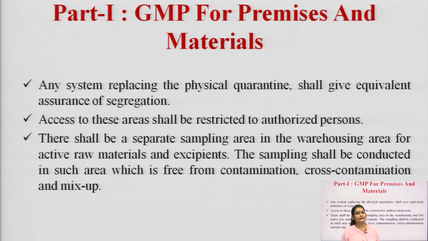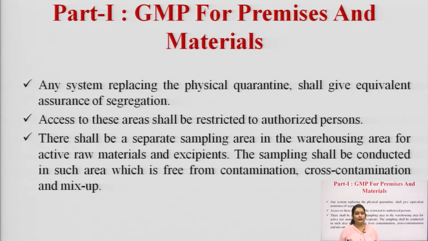So, any system replacing the physical quarantine shall give equivalent assurance of segregation. So, here we are talking about the warehousing system which is required by good manufacturing practices according to Schedule M. Access to these areas shall be restricted to authorized persons only. There shall be a separate sampling area in warehousing for active raw material and excipients.